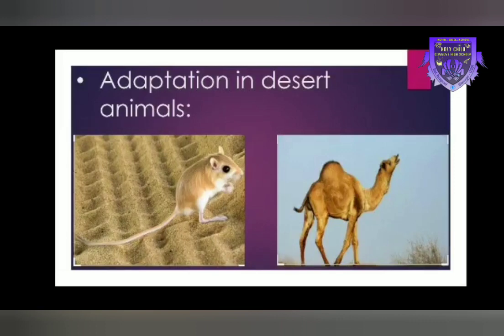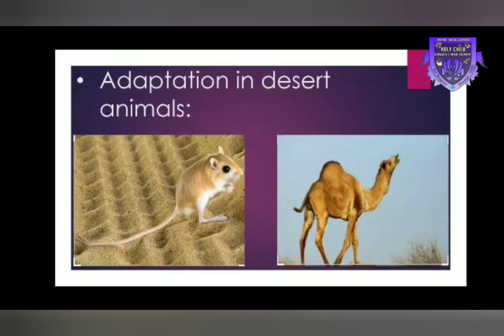Can you imagine? It does not sweat. Its body produces concentrated urine to conserve water. The herbivorous camel also gets water from food. It has thick lips so that it can eat prickly desert plants which store water without feeling much pain.